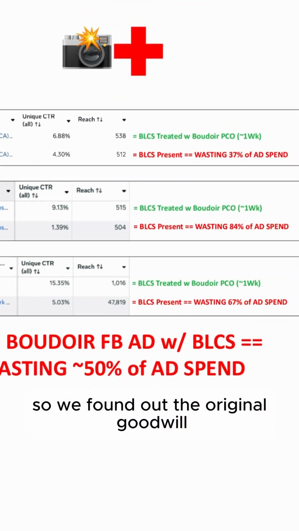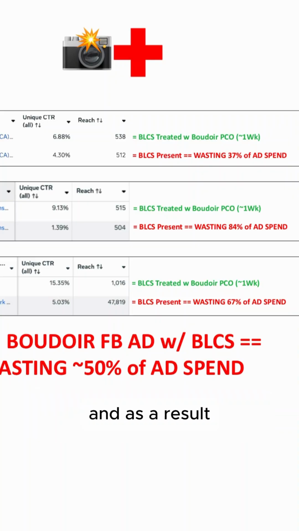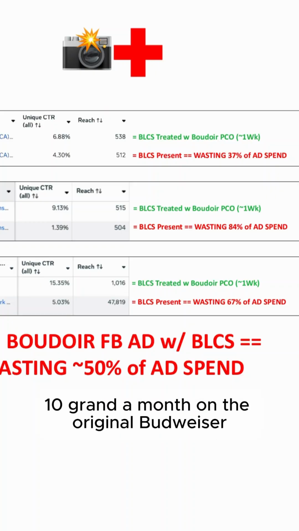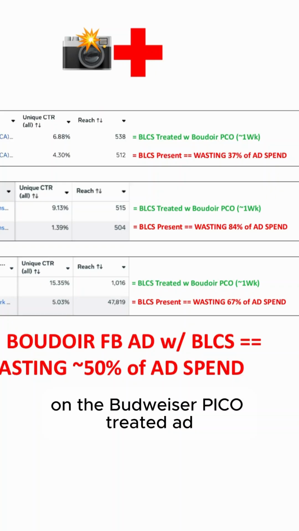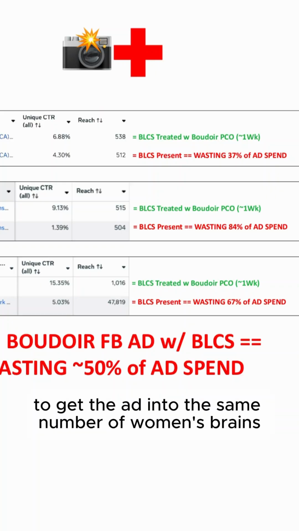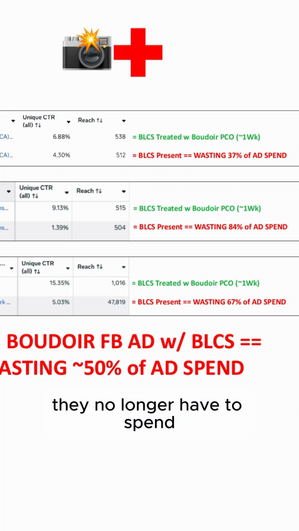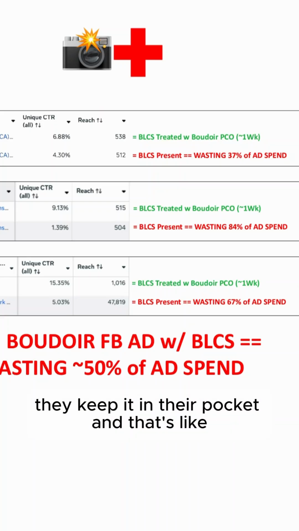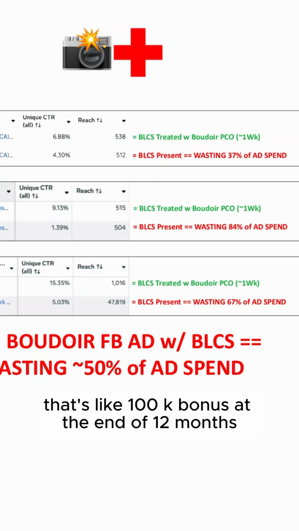So we found out the original Boudoir Facebook ad was wasting 84% of ad spend. If they're spending 10 grand a month on the original Boudoir Facebook ad, now they only need to spend 1.6 grand a month on the Boudoir Pico treated ad to get the ad into the same number of women's brains. So $8,400 a month they no longer have to spend, take it out of their budget. They keep it in their pocket. And that's like a 100K bonus at the end of 12 months.